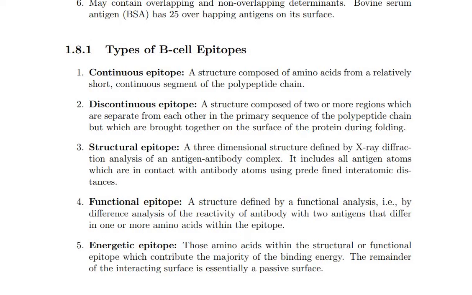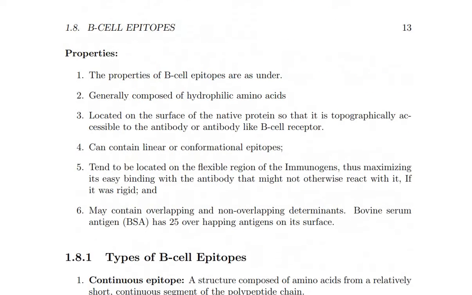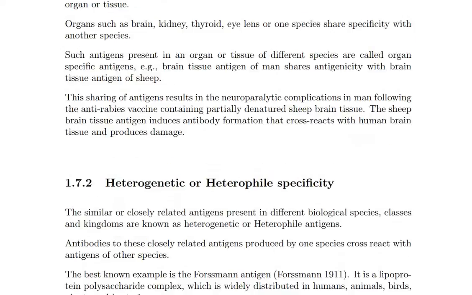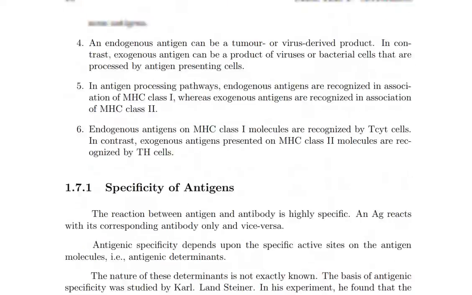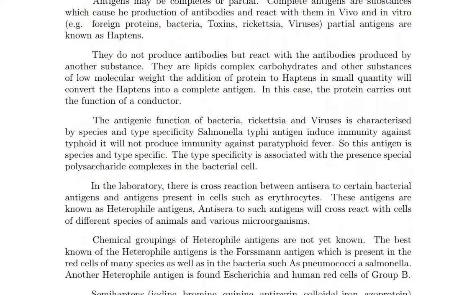ఓకే, దీస్ ఆర్ ది types of B cell epitopes: continuous epitopes, discontinuous epitopes, structural epitopes, functional epitopes, energetic epitopes. These are considered a 5 marks question, an important question in the B cell epitopes. What is the types of epitopes? What is the types of epitopes ante ee question meeru note చేసుకుంటే సరిపోతుంది. సో వాట్ ఈస్ ద స్ట్రక్చర్ ఆఫ్ ఎపిటోప్స్ అన్నప్పుడు మళ్ళీ చేంజ్ అయిపోతుంది. ఓకేనా? సో స్ట్రక్చర్ ఆఫ్ ఎపిటోప్స్ అంటే మీరు ఈ స్ట్రక్చర్ ని మెయింటైన్ చేయాలి.